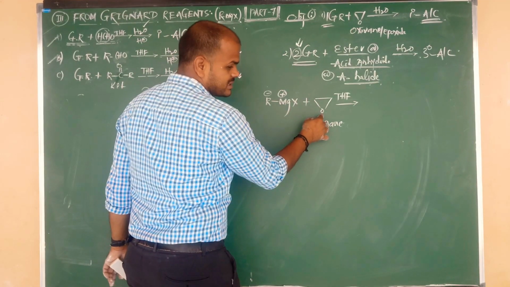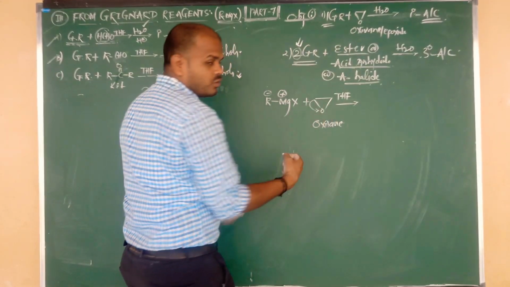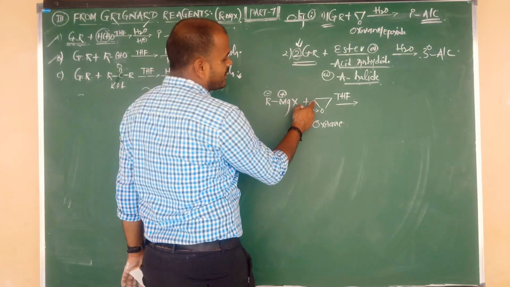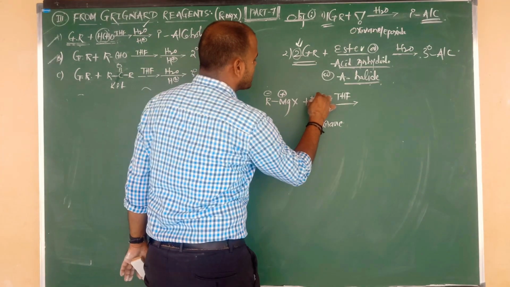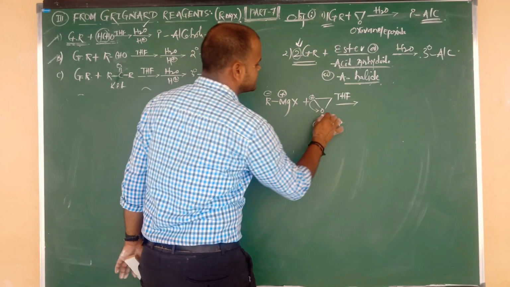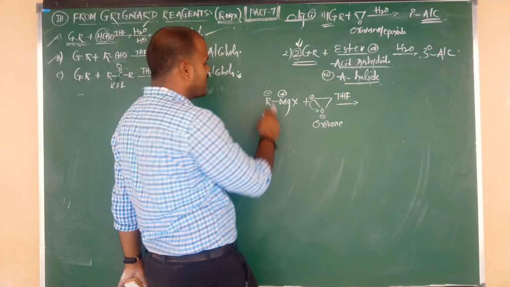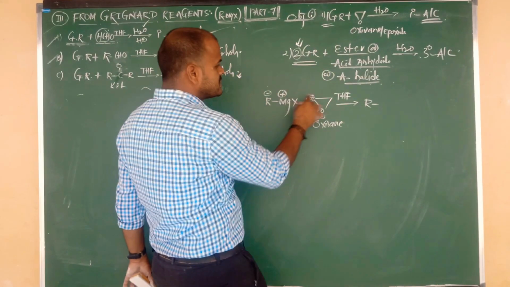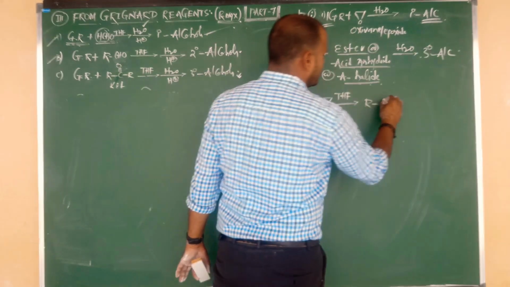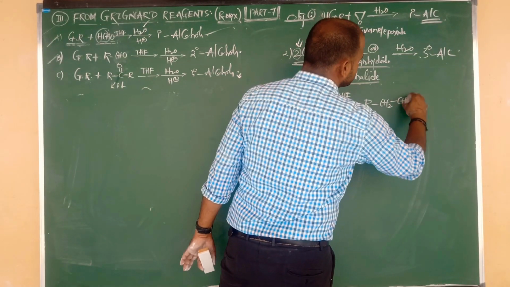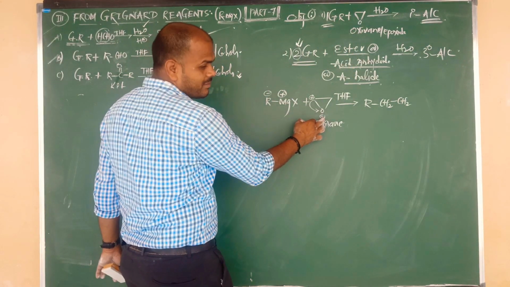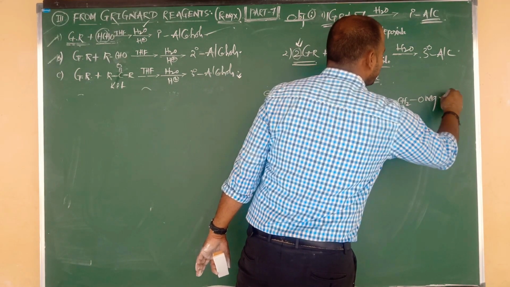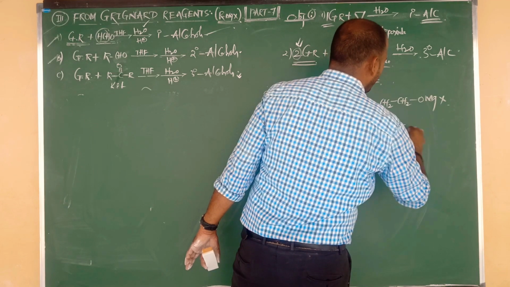As compared to carbon, oxygen has more electronegativity, and due to crowding in the small ring there are repulsive forces. So automatically this bond can be delocalized, and this carbon contains plus and O contains minus. Now plus is attacked by minus, minus by plus. R bonded to CH2, CH2O minus. R bonded to CH2, CH2 bonded to O with minus, and the minus is attacked by plus. So we get O-MgX, again same thing, an intermediate.